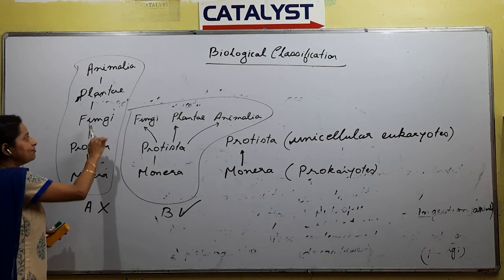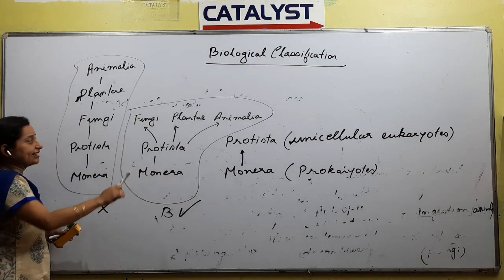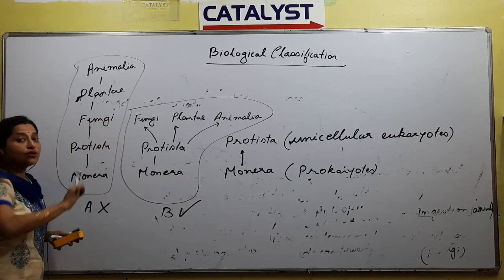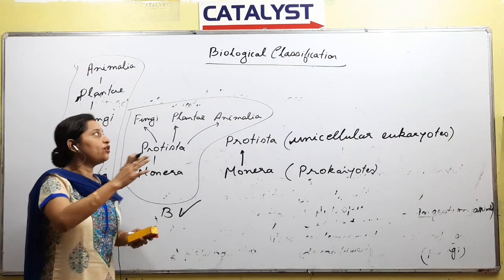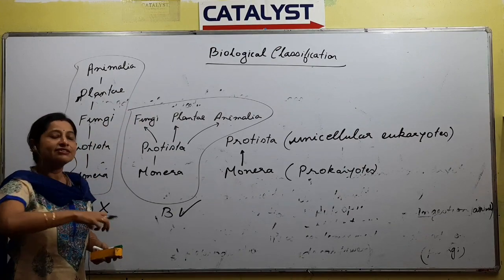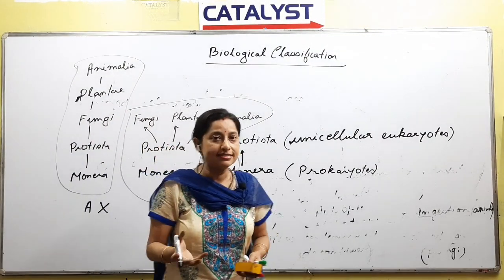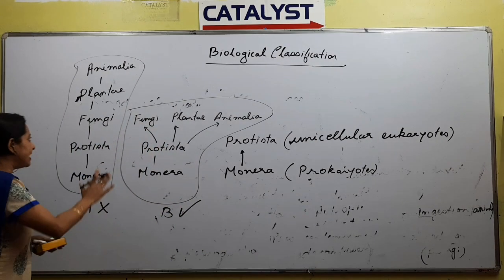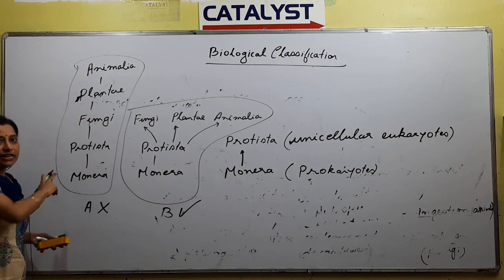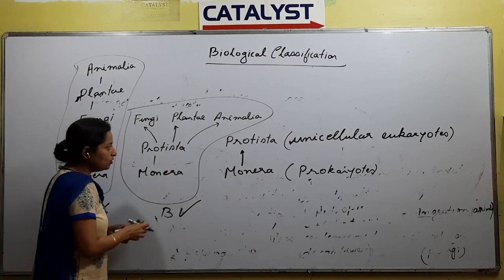But from Protista, fungi has evolved, that is also correct. But fungi did not become plants, and plants did not get converted into animals. Neither did the fungi get converted into plants. So if you represent a diagram in this way, this would be a wrong diagram. So this is something that we need to know.